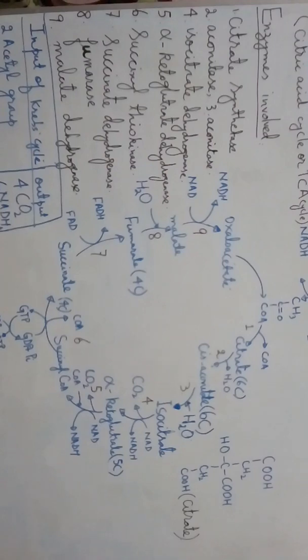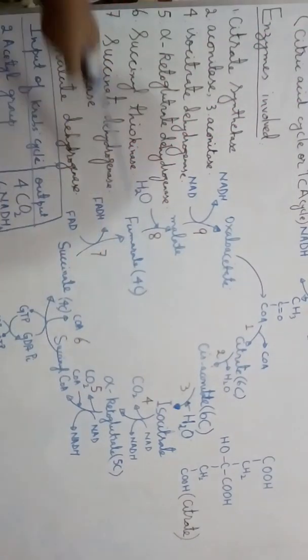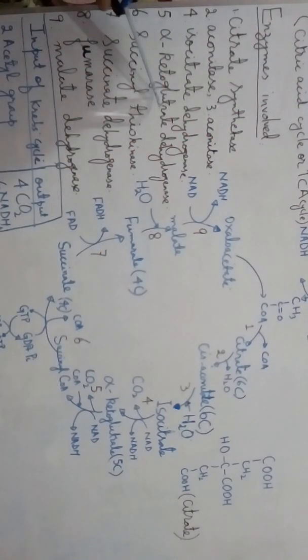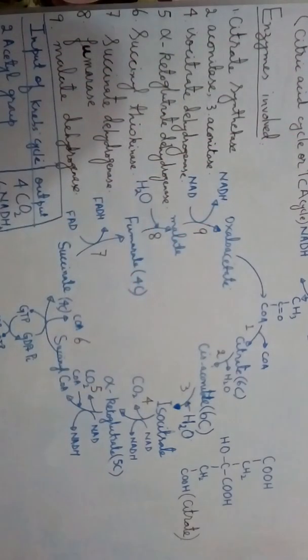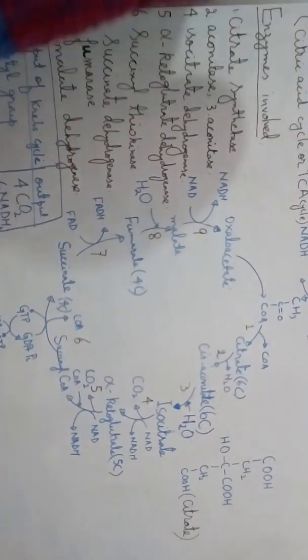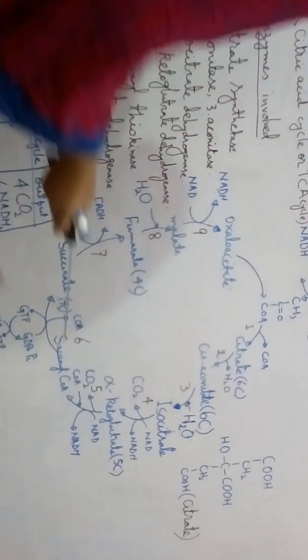Then this alpha ketoglutarate again undergoes decarboxylation to form succinate in the presence of the enzyme called alpha ketoglutarate dehydrogenase. During the process, the hydrogen that gets removed is picked up by the coenzyme NAD, and it forms NADH, and a carboxyl group gets removed in the form of carbon dioxide. At this step, a coenzyme A molecule enters into the cycle, and as a result, alpha ketoglutarate gets changed into succinyl coenzyme A, which is a 4-carbon compound.